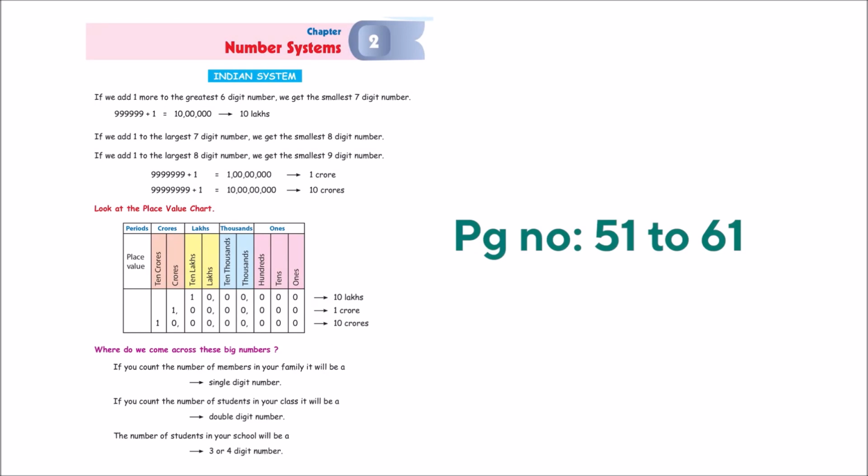You can find this chapter in your textbook from page numbers 51 to 61 under the chapter name Number Systems. I encourage you to go ahead and read the chapter, and there are a lot of practice questions given for you to answer. Once you do that, you will be super good at reading and writing large numbers.